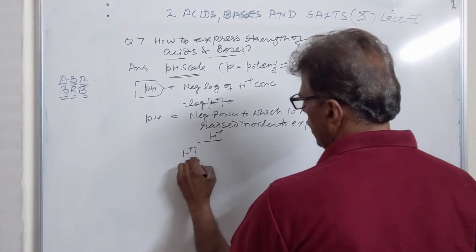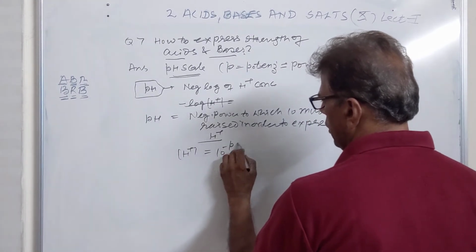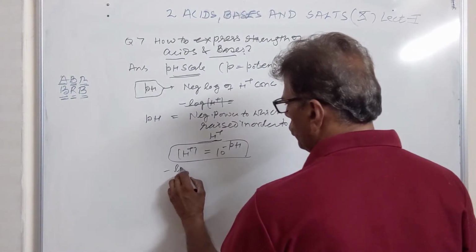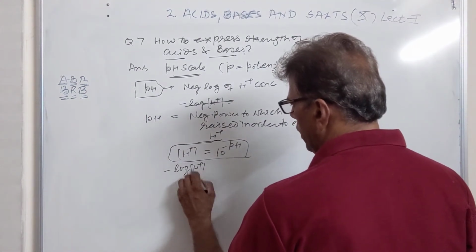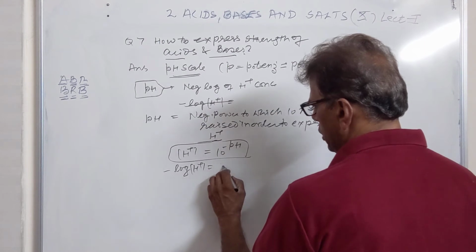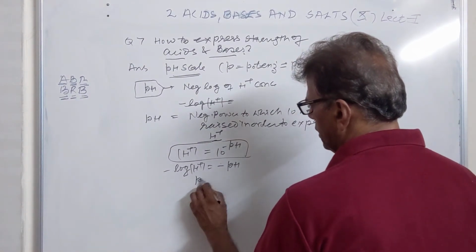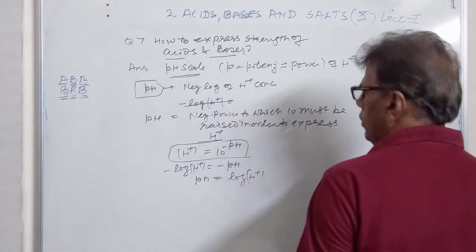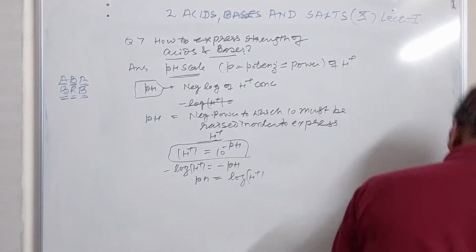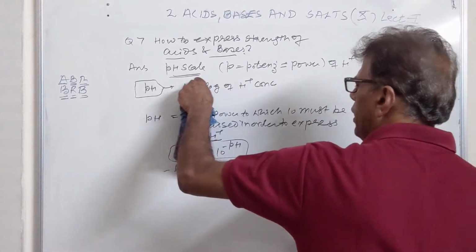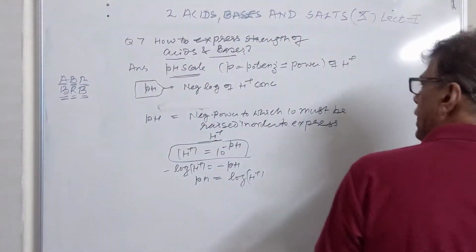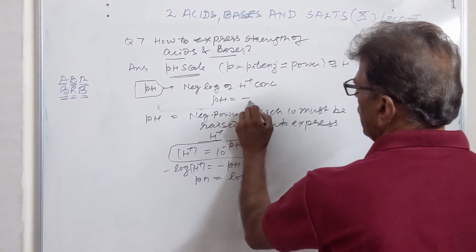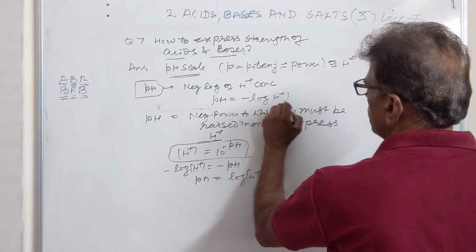Taking log on both sides, we get log of H+ equal to minus pH, or pH equal to minus log of H+. So coming to the above definition, we now have the idea what pH is. It is the negative log of hydrogen ion concentration, pH is minus log of H+